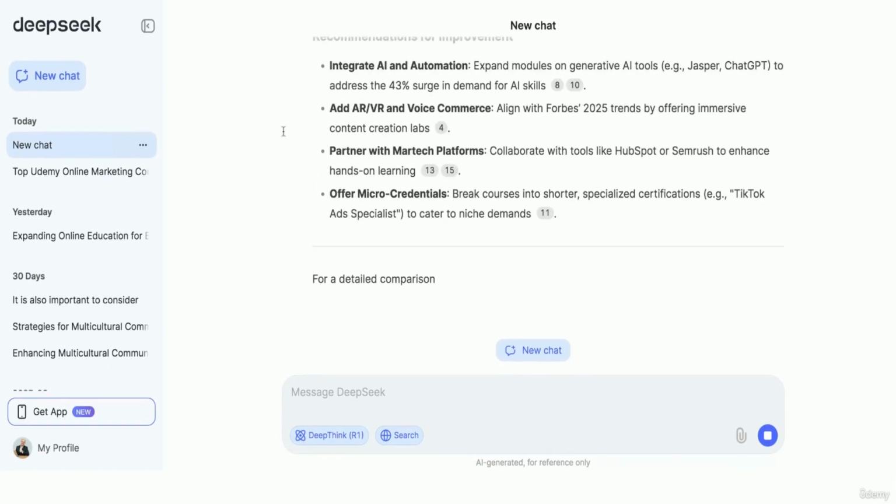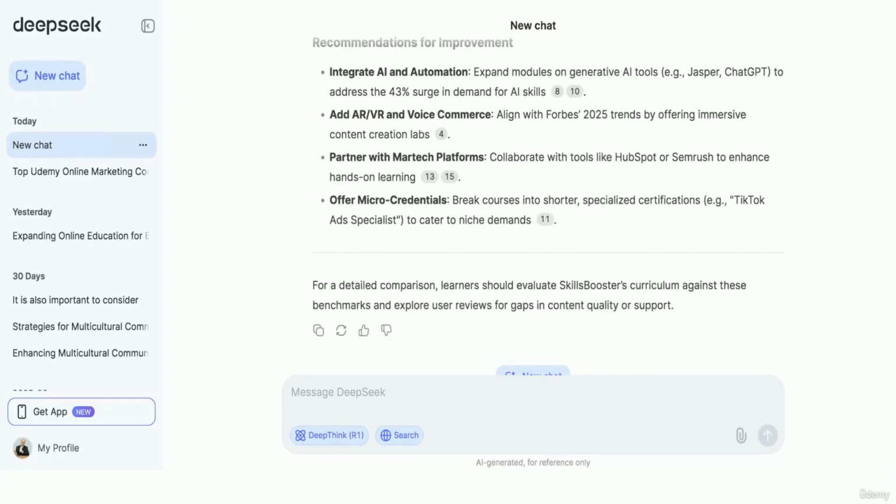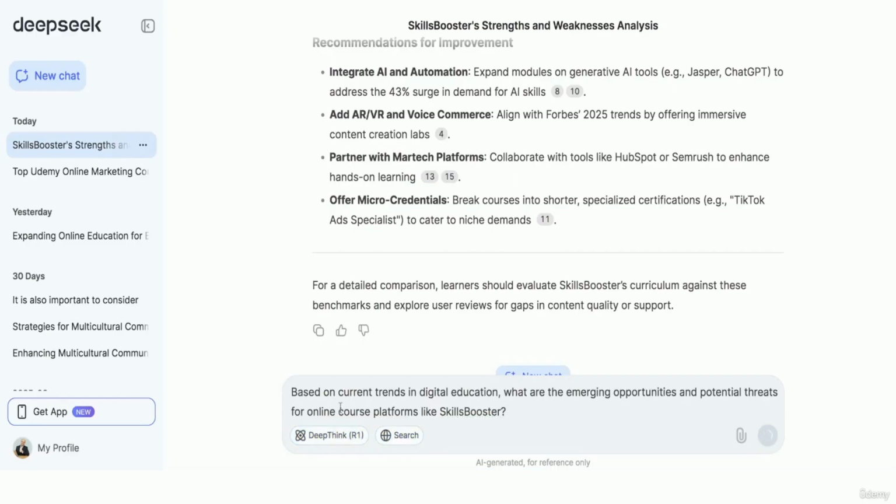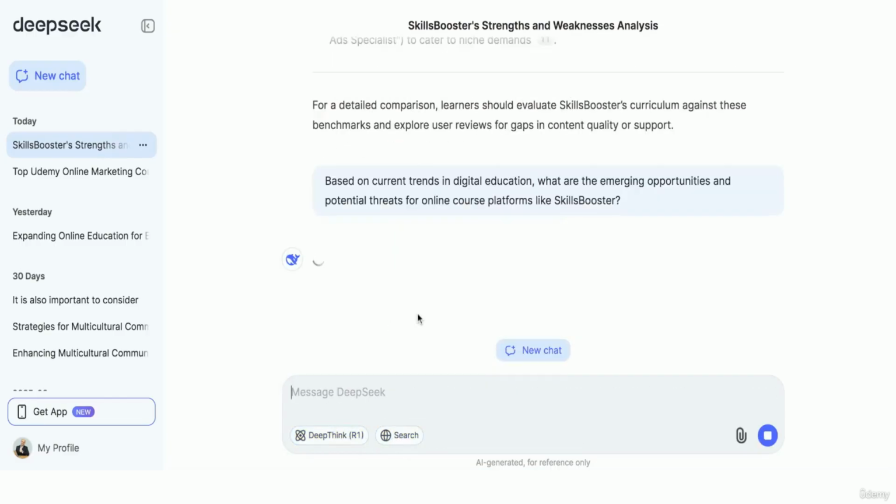And we have the recommendations, so additional strategy ideas that we can use. So let's move to the opportunities and threats, and based on the current trends, let's try to get what ideas I can use for my further approach. So we will ask, based on the current threats, to get something really valuable for us.